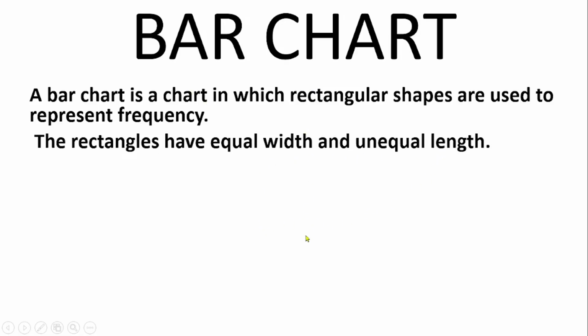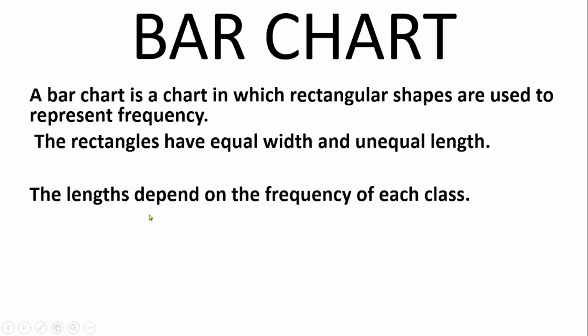So that is to say, the rectangles that represent the data must have equal width, which is the wideness of the rectangular bars. All of them must have equal width, but their length, which is their height, depends on the value of the frequency. So they may not have equal height. The bars must not necessarily have equal height, but they must all have equal width. More so, the length depends on the frequency of each class. Like I told you, the height of the bars may not be equal because it depends on the frequency. So if the frequency of one is more than the other, that means they will not have equal height.